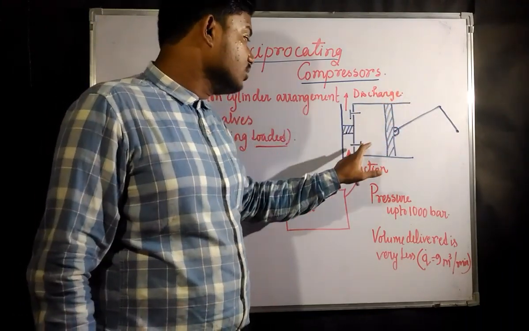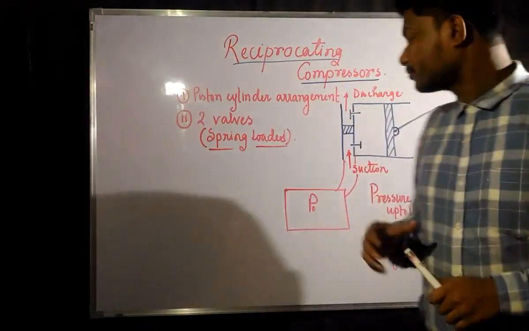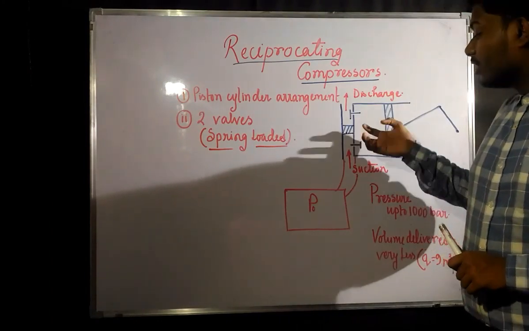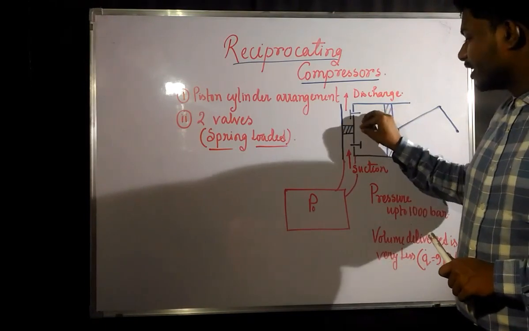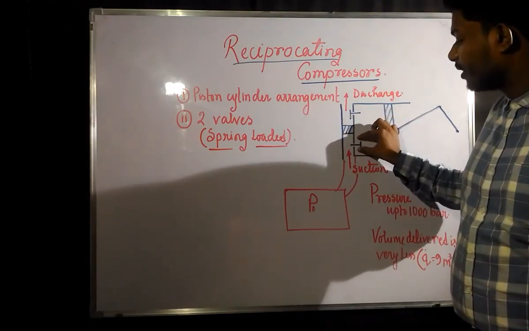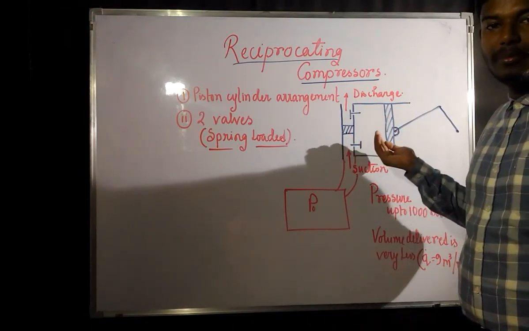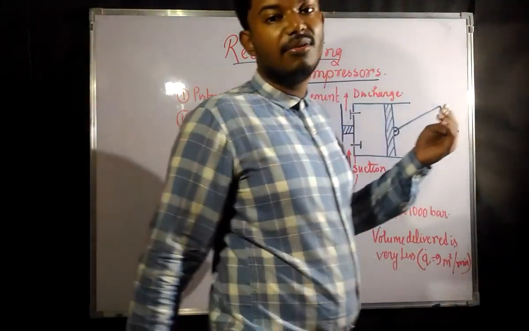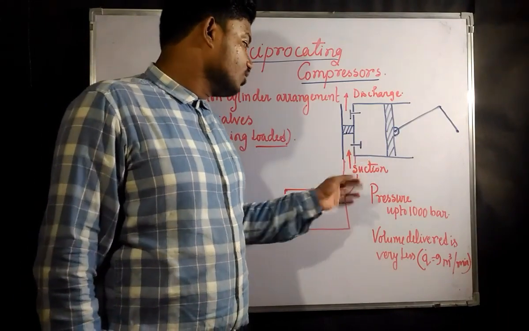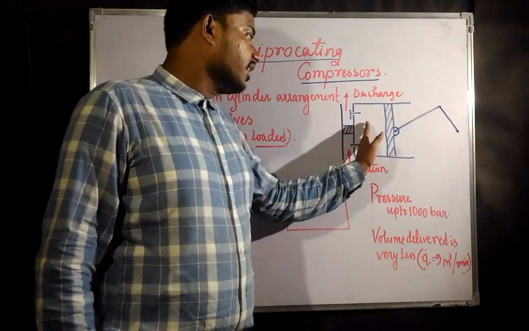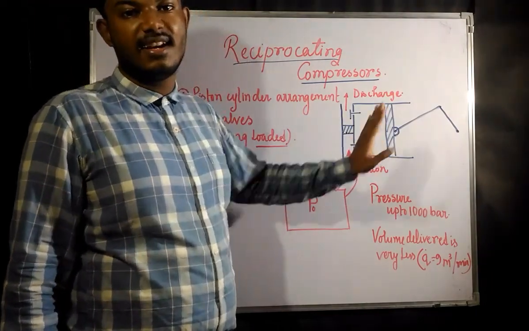That is a negative pressure or suction created here. Due to this negative pressure, the spring will open. The negative work done by the pressure inside is going to be higher than the spring force, and only then are the valves going to open. The main basic thing is these valves work when there is a pressure difference across the valve. So due to the suction, the air we need to compress is going to go inside this cylinder.